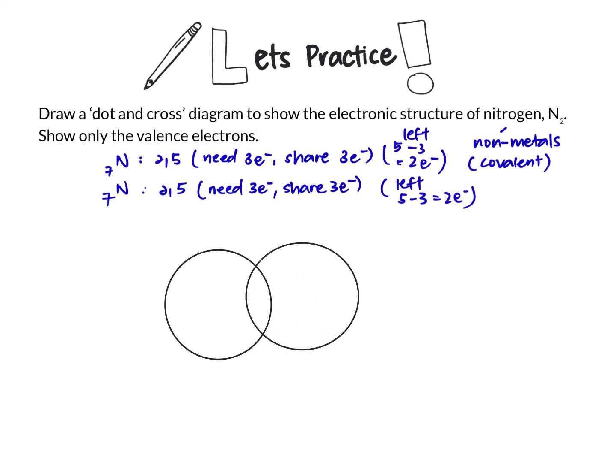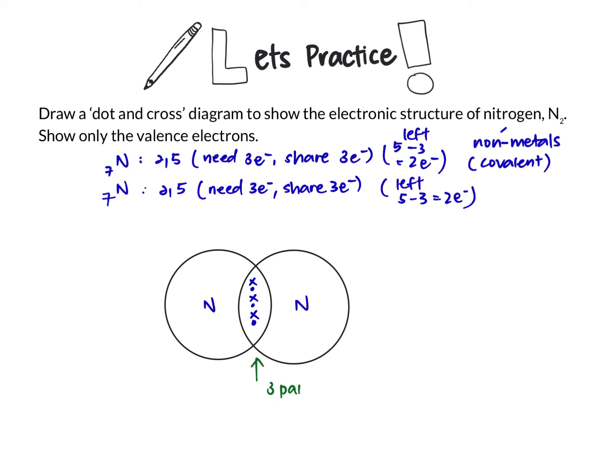Draw 2 atoms symmetrically. Label the symbol N. There are 3 pairs of electrons in the middle because each nitrogen shares 3 electrons. Draw in the leftover 2 electrons for each nitrogen atom.